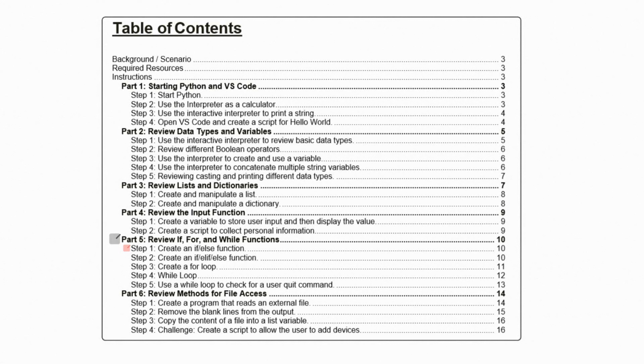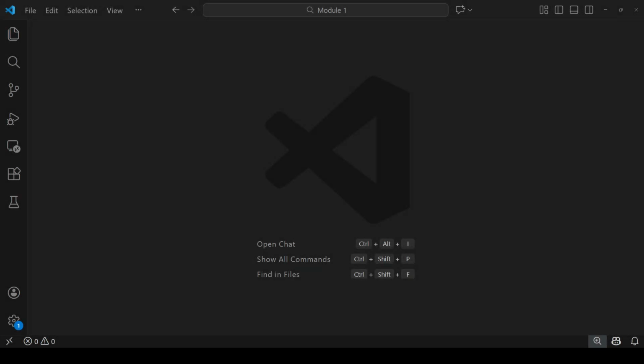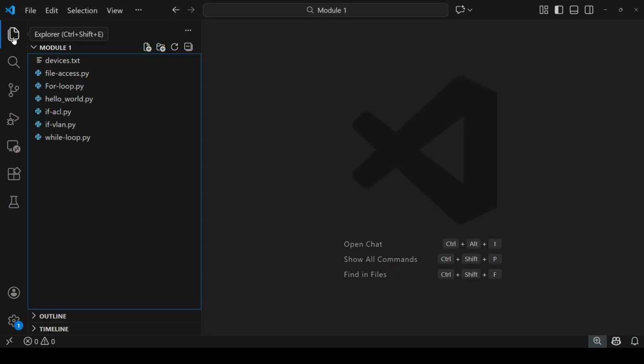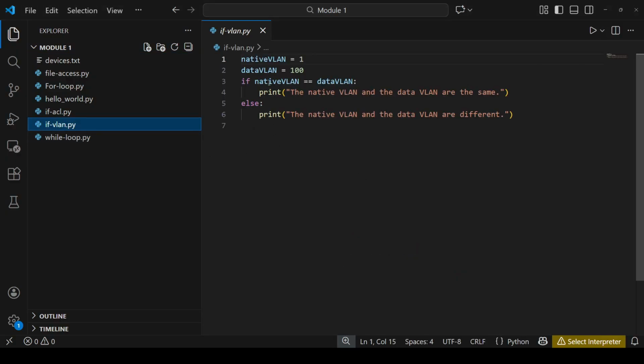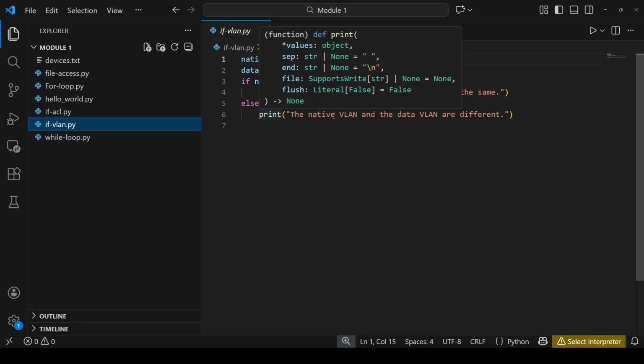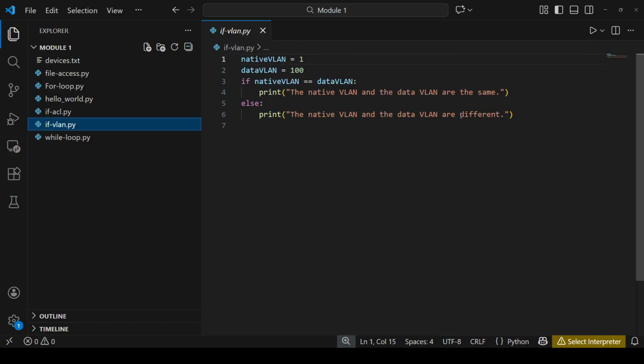Step 1. Create an if-else function. For this, create a file if_vlan.py in the module 1 folder. Take two variables, native VLAN and data VLAN. Assign integer 1 to native VLAN and 100 to data VLAN. So what our condition is saying: if native VLAN is equal to data VLAN, print the native VLAN and the data VLAN are same. Else, print the native VLAN and the data VLAN are different.